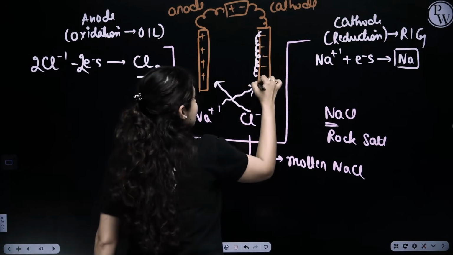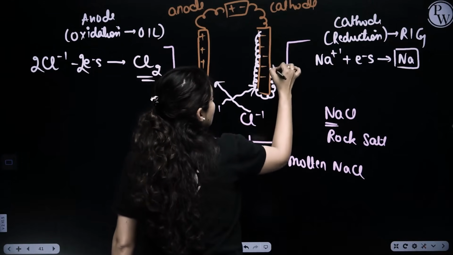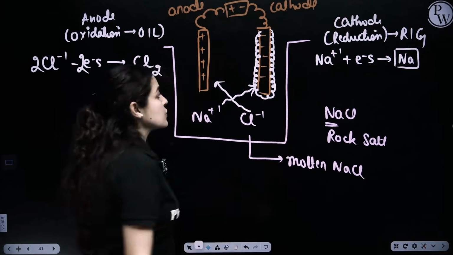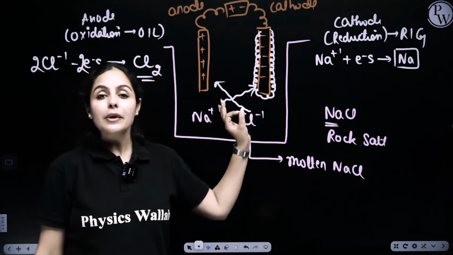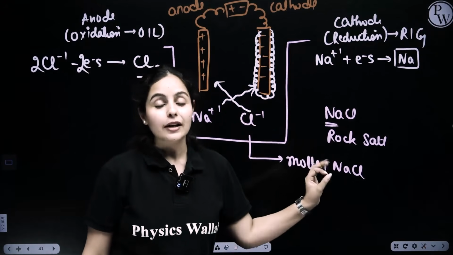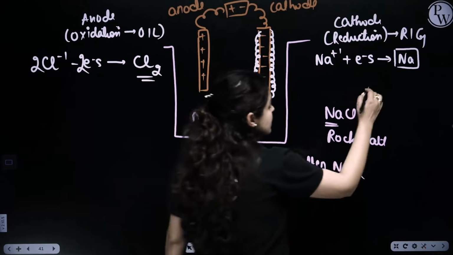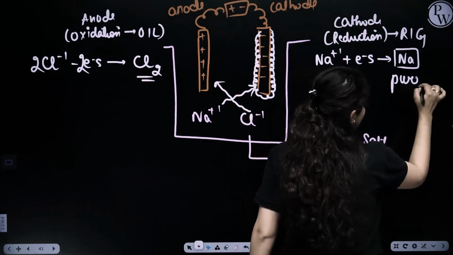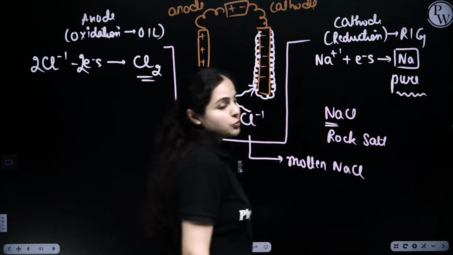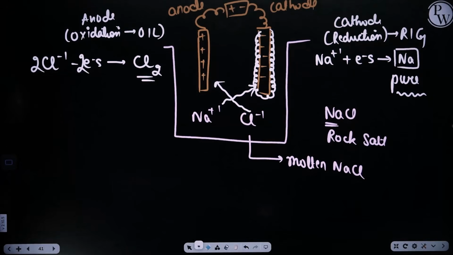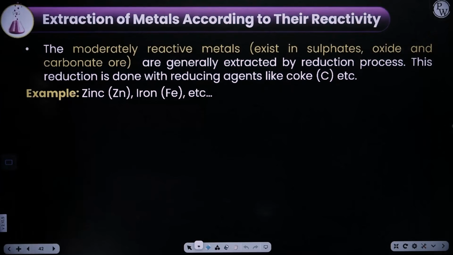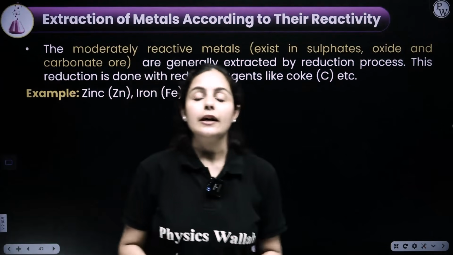So sodium metal on extraction will deposit onto the surface of the cathode, which is later extracted. So that's how extraction of metal would be done. And please remember, the sodium metal that is extracted here is already pure. We don't have to purify it further. Cool? Cool. That's how electrolytic reduction of highly reactive metals would be done.